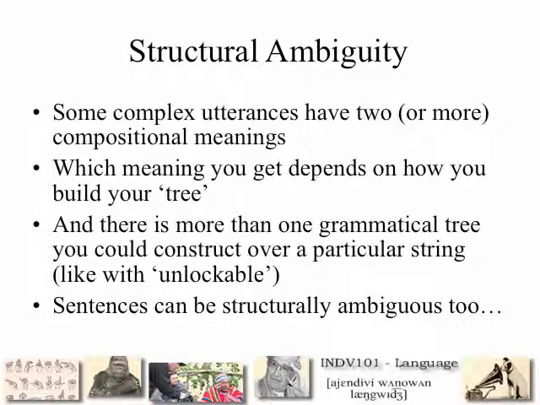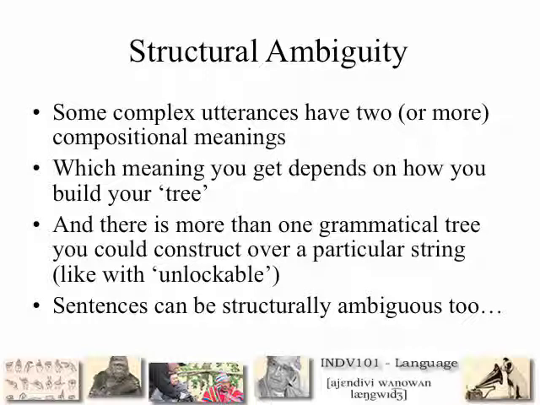Here we are back at structural ambiguity. A complex utterance, that's an utterance that's made up of several parts, words or morphemes, can have two or more compositional meanings. And the meanings you get depend on how you built the tree, or what order you arranged your parts in.